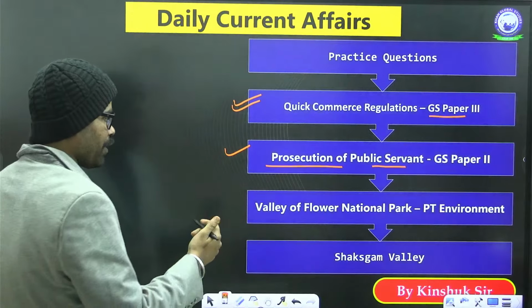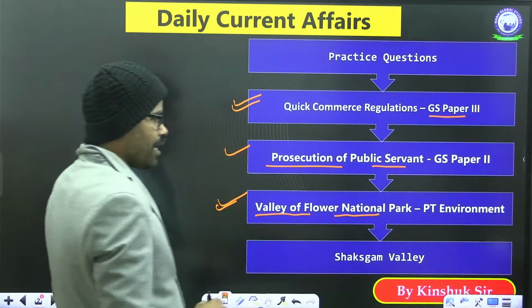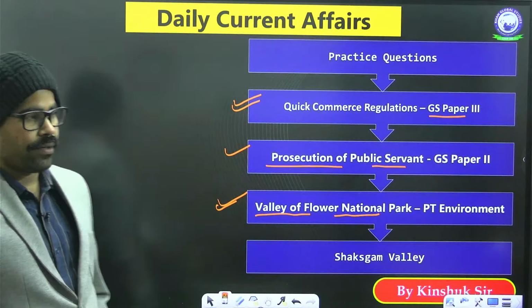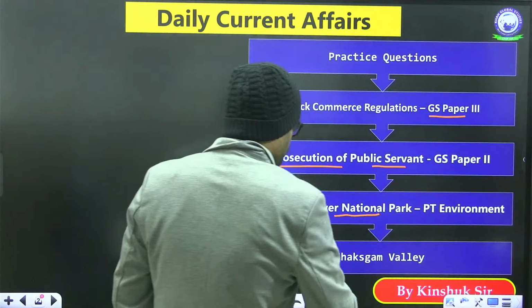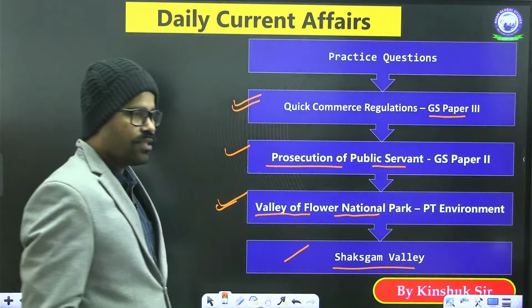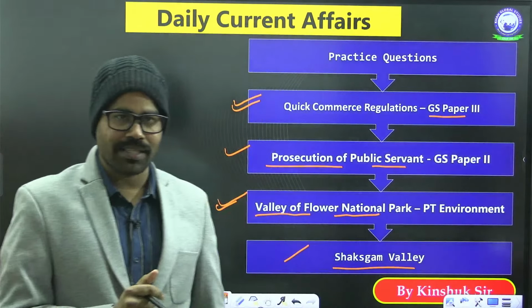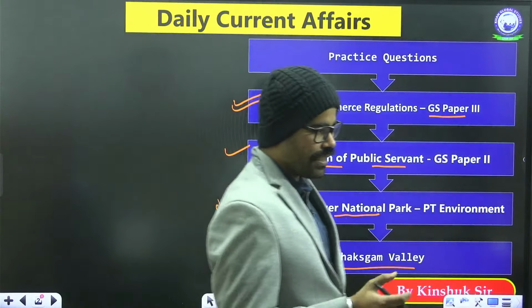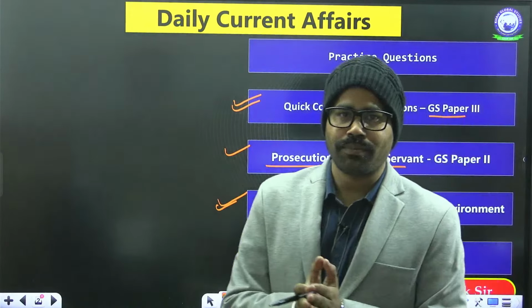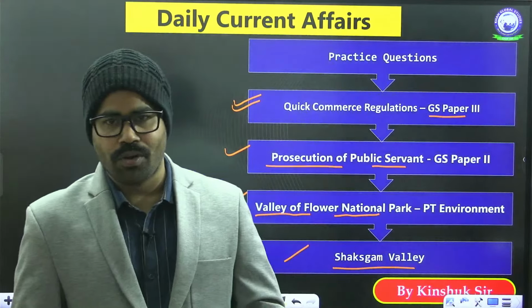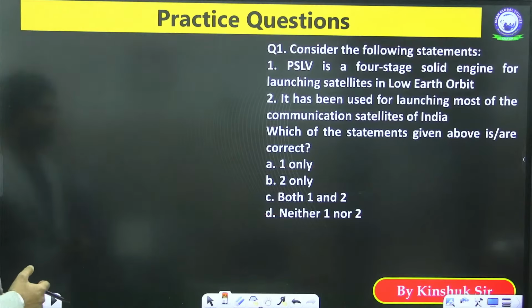The third topic is from the environment section, Valley of Flowers National Park, PT environment. And then we are going to talk about one topic about the Shakcham Valley, which is there in Jammu and Kashmir. So these are the topics which we are going to discuss in today's session. We will see them one by one. But before we go into that, we are going to solve some MCQs on the basis of the previous sessions. So let's start with some questions.